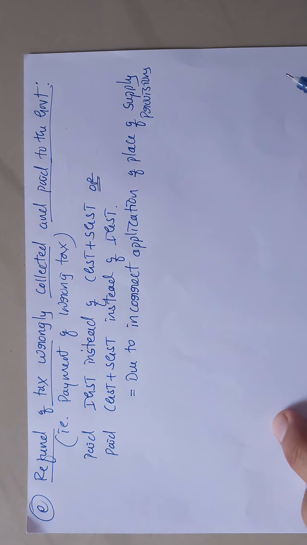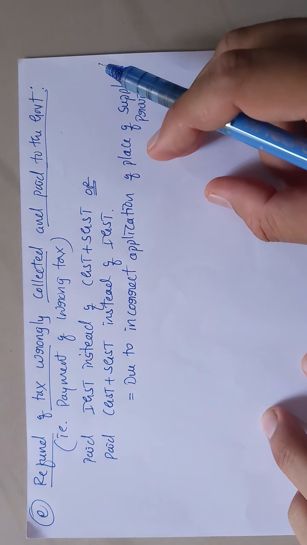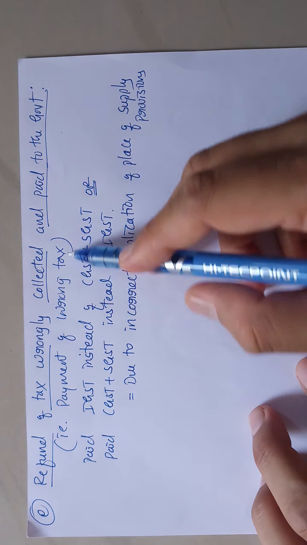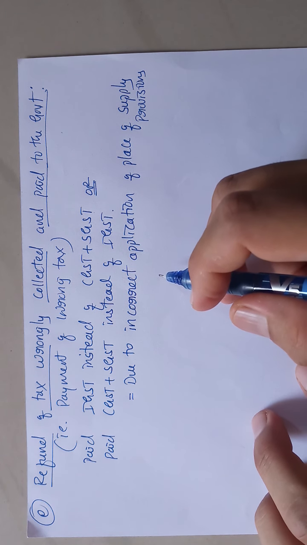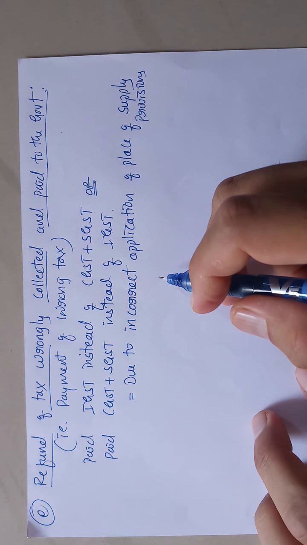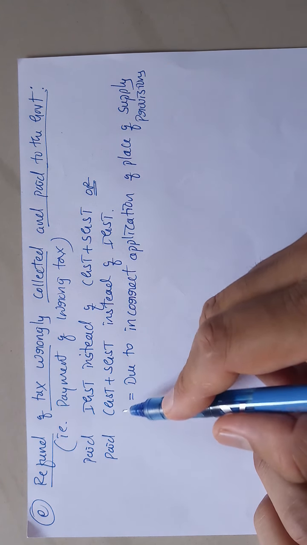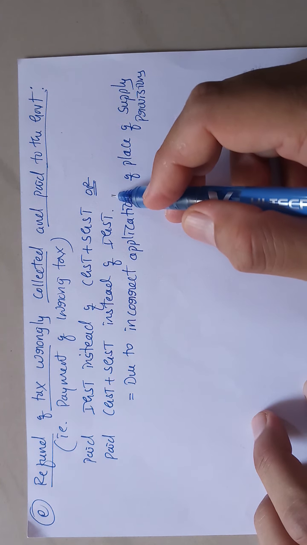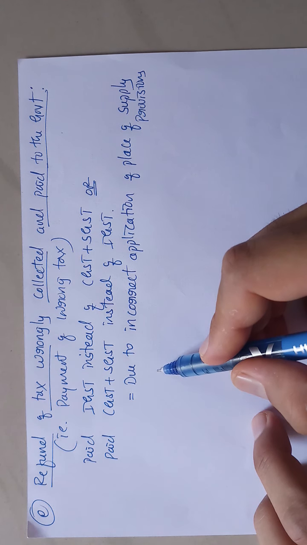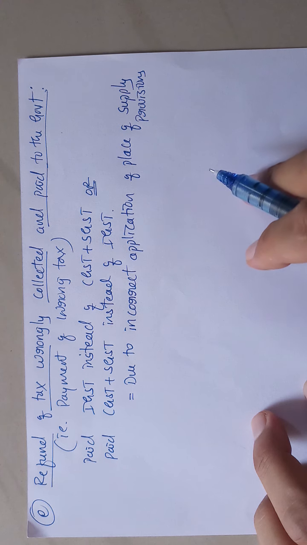And here another case is refund of tax wrongly collected and paid to the government. That is nothing but payment of wrong tax. It means if the supplier collected IGST instead of CGST plus SGST, or CGST plus SGST instead of IGST. This is because of incorrect application of place of supply provisions.